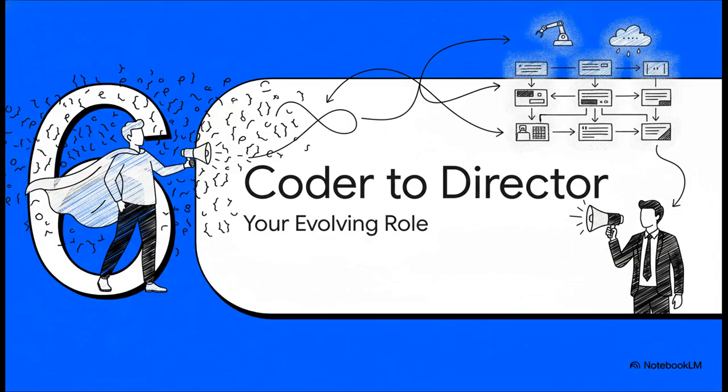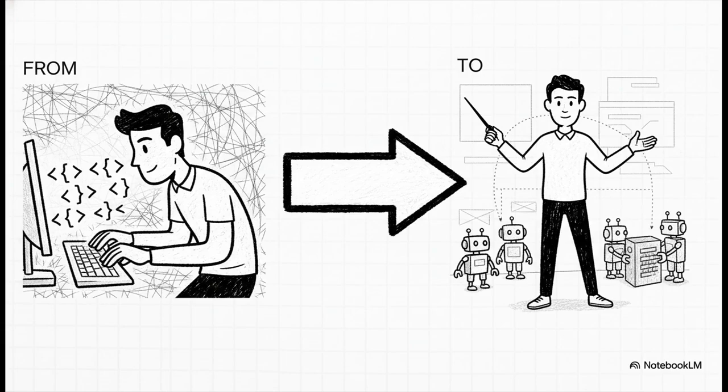All of this points to a really fundamental change in our role as developers. We're slowly but surely shifting from being the person who writes every single line of code to being the person who directs an intelligent system that does a lot of the writing for us. Let me just say that again, because it's the core takeaway here. Your day-to-day job is becoming less about the tactical, line-by-line typing and much more about the strategic work. Defining the problem, setting the direction, reviewing the output, and integrating all the pieces into a solid, cohesive product.